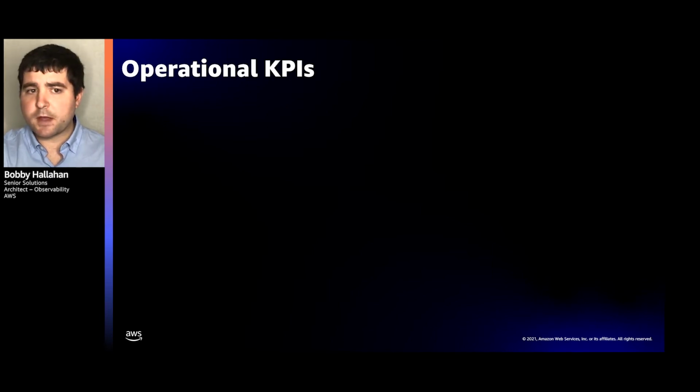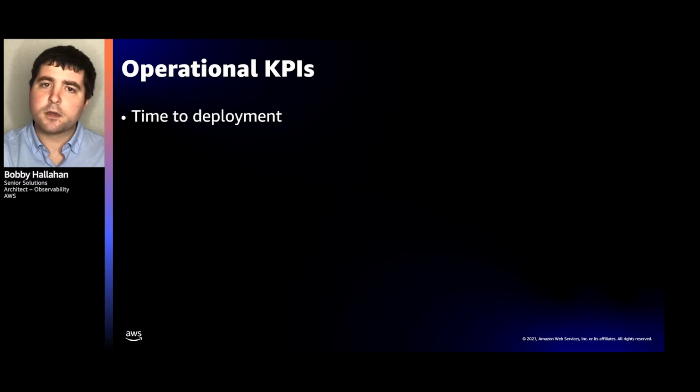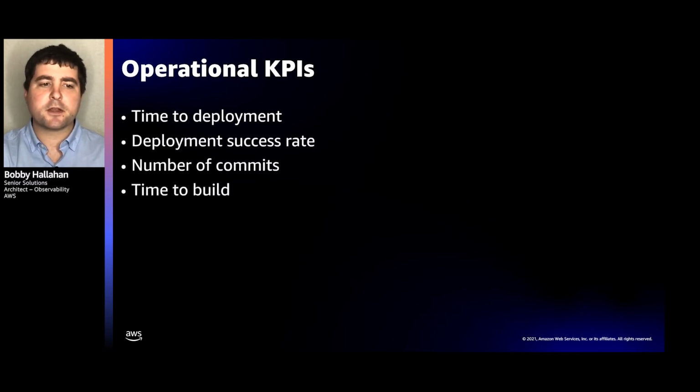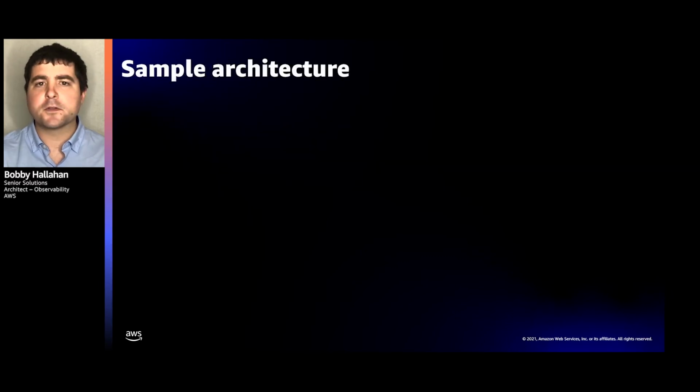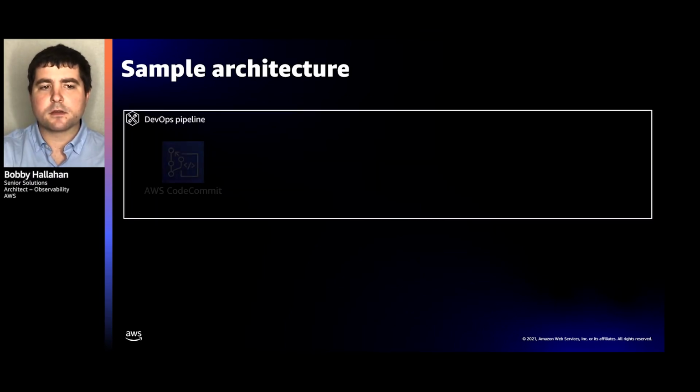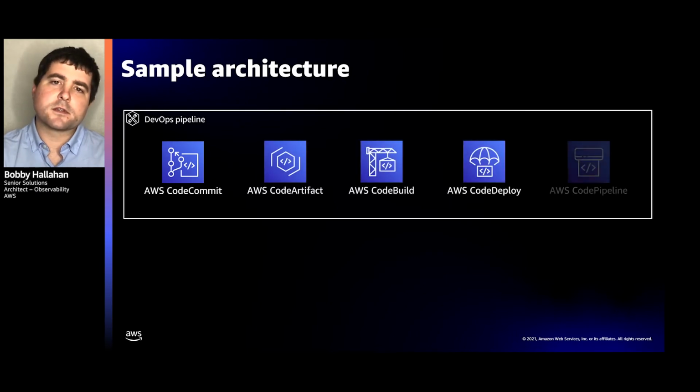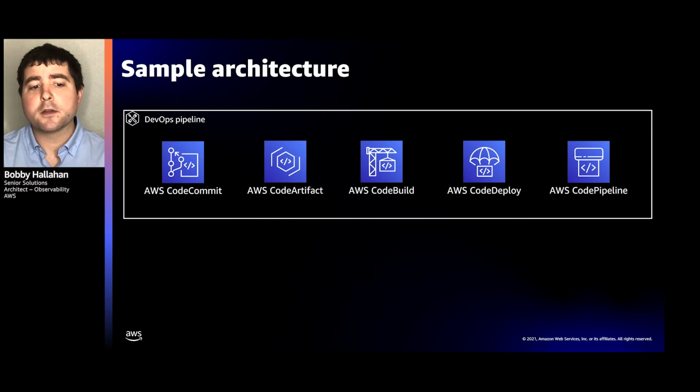Some examples of operational KPIs, just like Adnan mentioned, are those DORA metrics, but also things like time to deployment, deployment success rate, number of commits, time to build, build success rate, and MTTR. All of those metrics can be important. Now, let's take a look at a sample architecture. In this architecture, we're going to be using the AWS managed services for CI/CD, which are AWS CodeCommit, AWS CodeArtifact, AWS CodeBuild, CodeDeploy, as well as AWS CodePipeline.